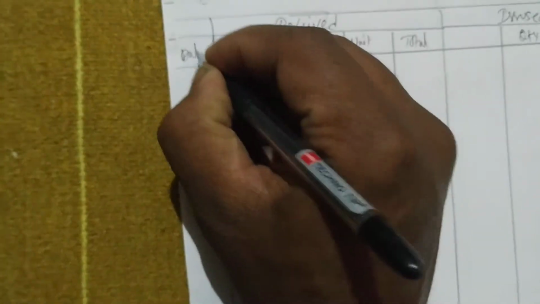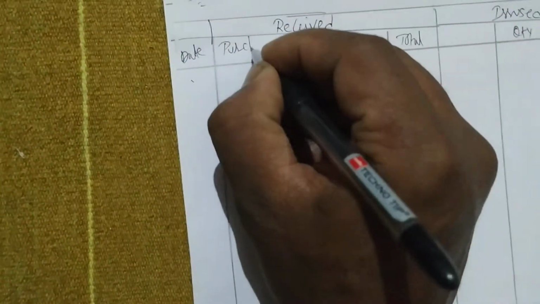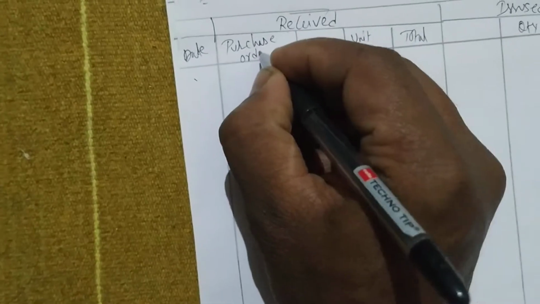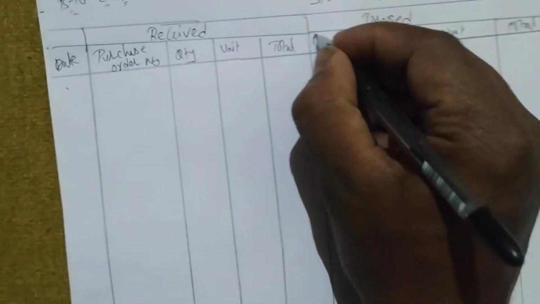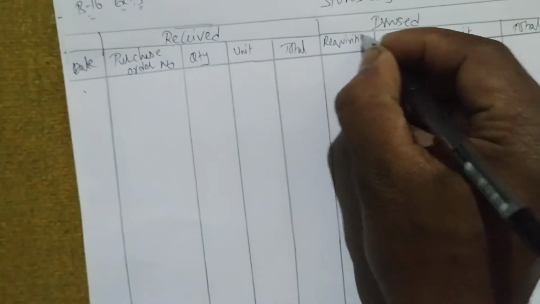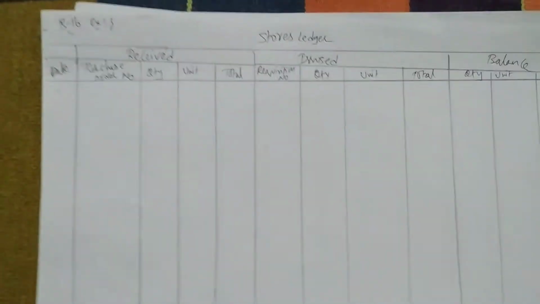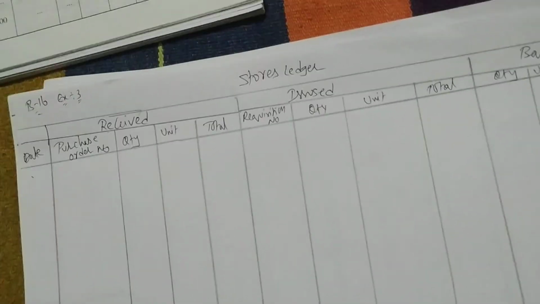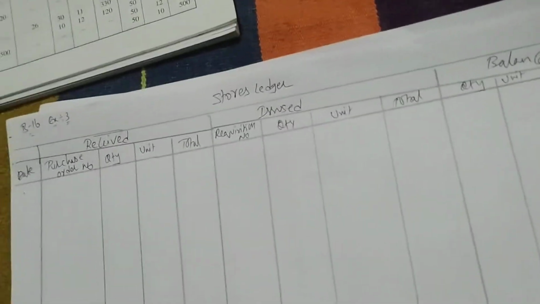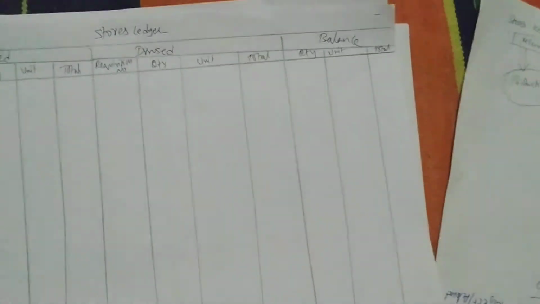You'll write first date, purchase order number. Done. Here you have to write requisition number. Done. Simple, right? So stores ledger: received, issued and balance.